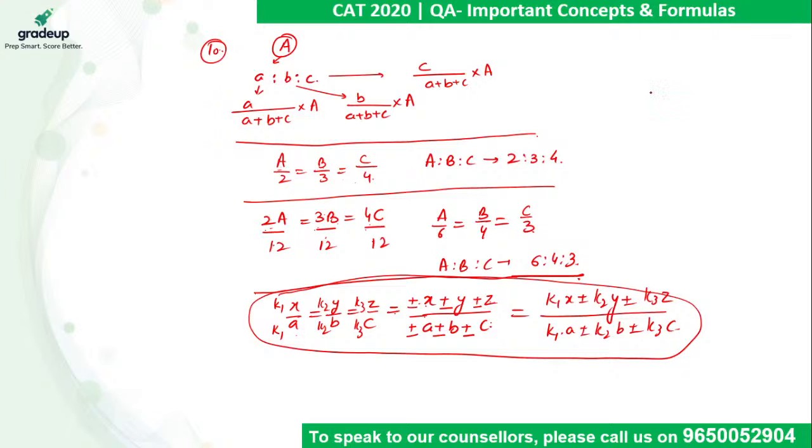So let's say we come across a question in the exam which is x by 2 equal y by 3 equal z by 4, which is equivalent to 2x plus 3y plus 5z upon k, and he will be asking you to find the value of k. So in order to find the value of k, we just need to put x as 2, y as 3 and z as 4. So k comes out to be 2 into 2 is 4, plus 3 into 3 is 9, plus 5 into 4, which is 20. So the answer comes out to be 33, which is the value of k. Is it clear?